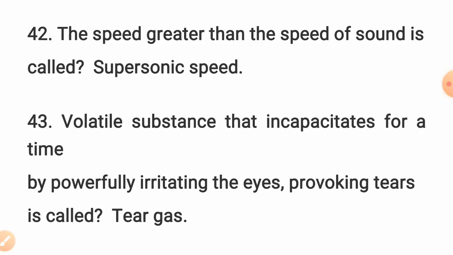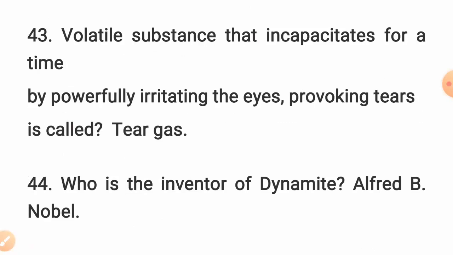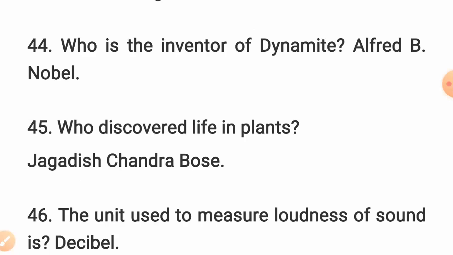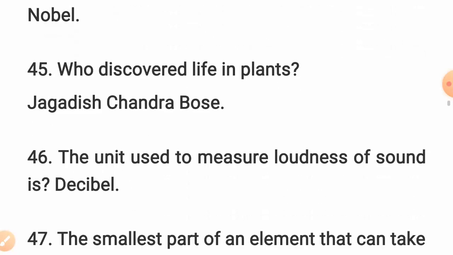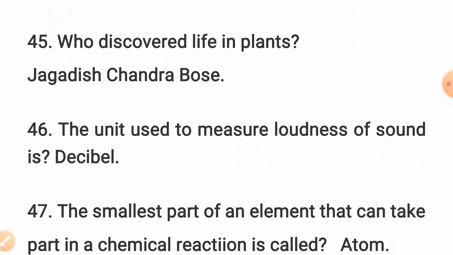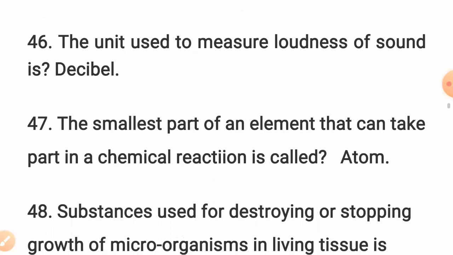Question number 42. The speed greater than the speed of sound is called supersonic speed. Question number 46. Volatile substance that incapacitates for a time by powerfully irritating the eyes, provoking tears is called tear gas. Who is the inventor of dynamite? Alfred B. Nobel. Who is the discoverer of life in plants? Jagadish Chandra Bose.